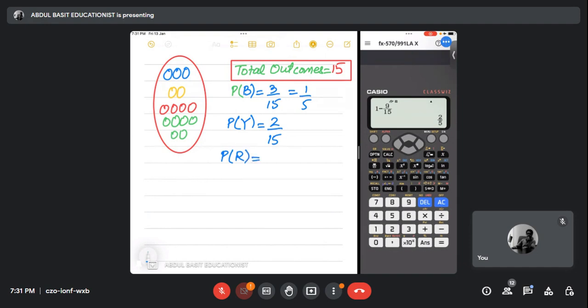Probability of picking a red ball? Anyone? Sir, 4/15. Thanks, Khan. And what is the probability of picking a green? Rida? Six out of 15.